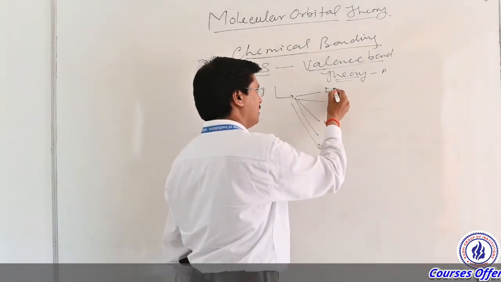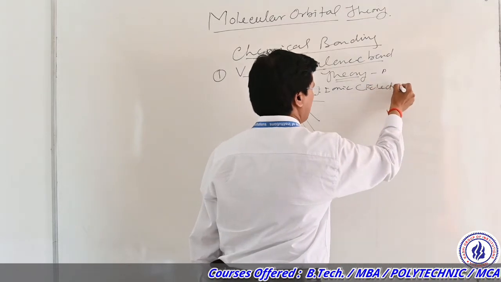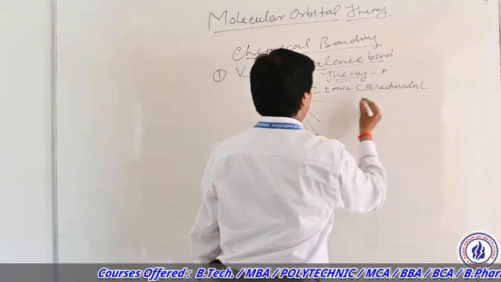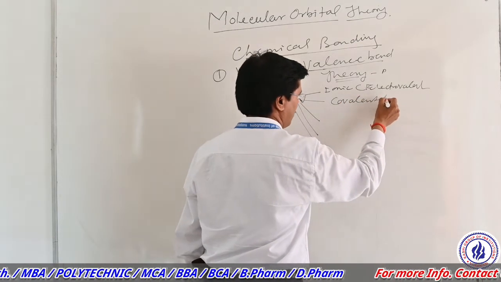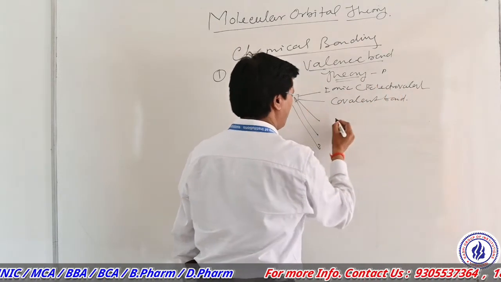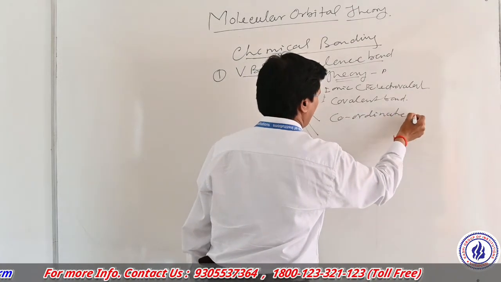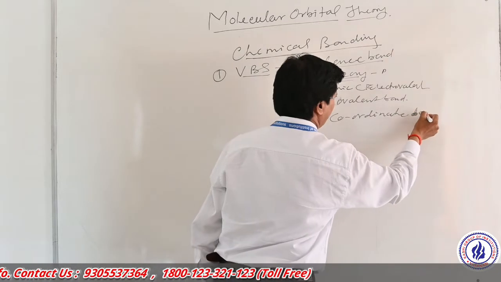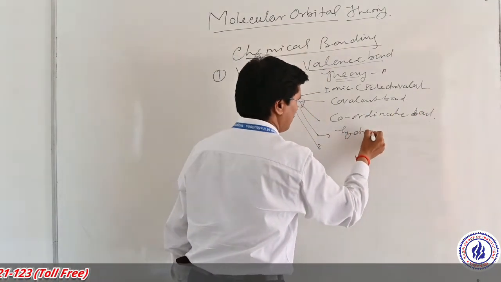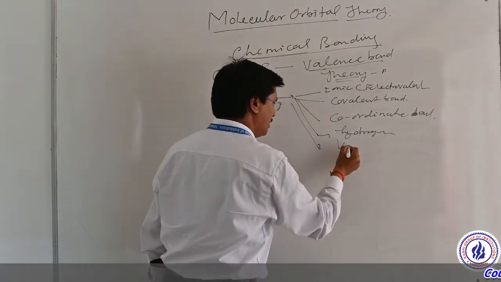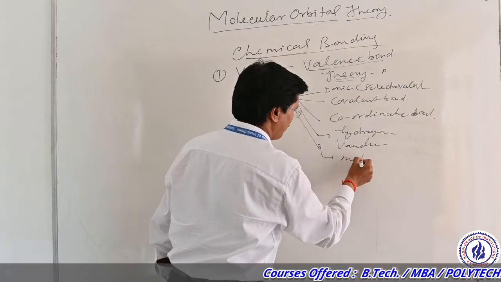One is the ionic bond or electrovalent bond. Next is the covalent bond, then the coordinate bond, hydrogen bond, van der Waals bond, and metallic bond.